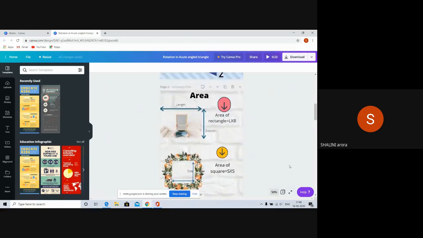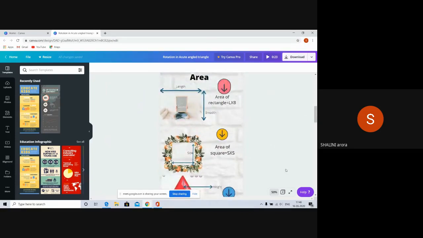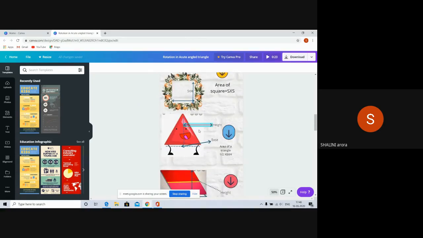Similarly, I have made one on area also. See, the area of different shapes: the area of a rectangular shape I have taken. I have embedded a picture here, then a square, then a triangle, the area of a triangle.